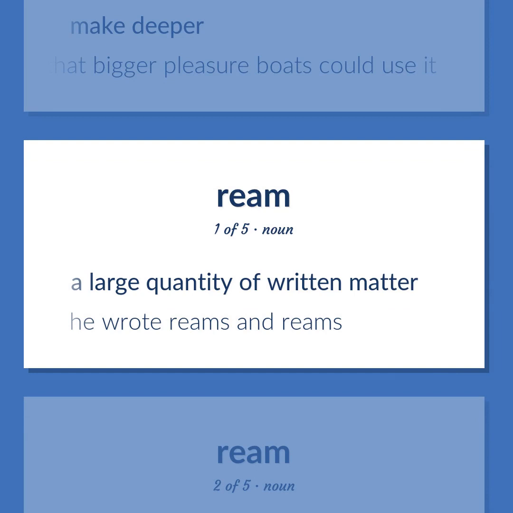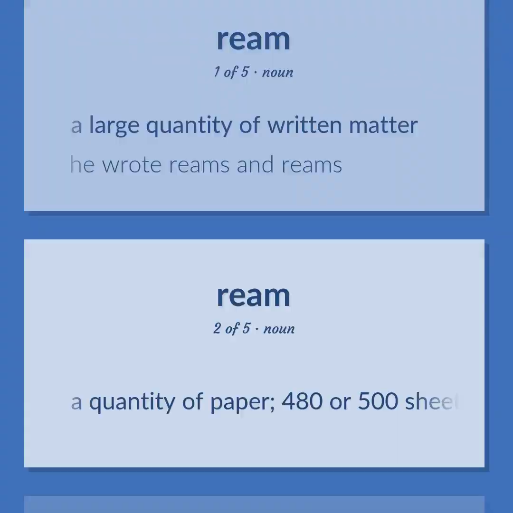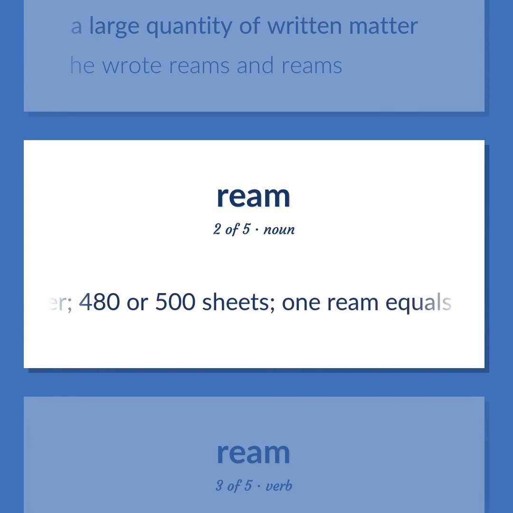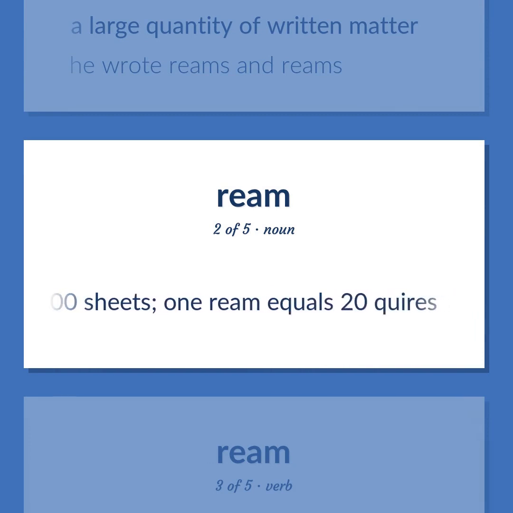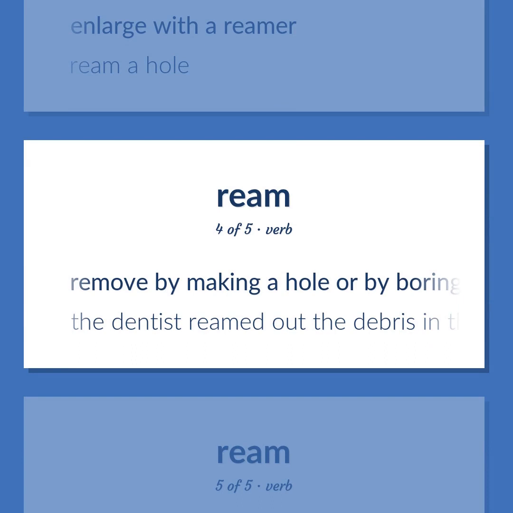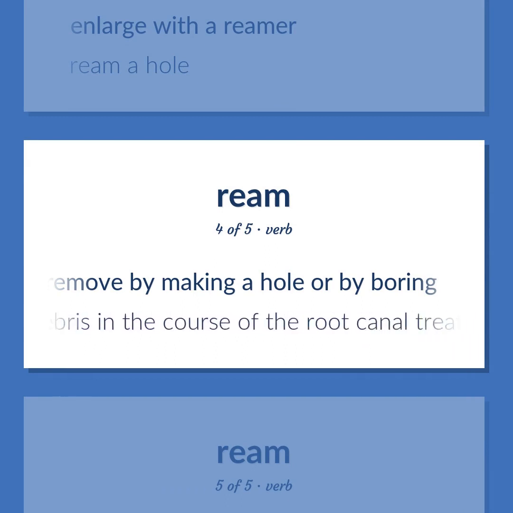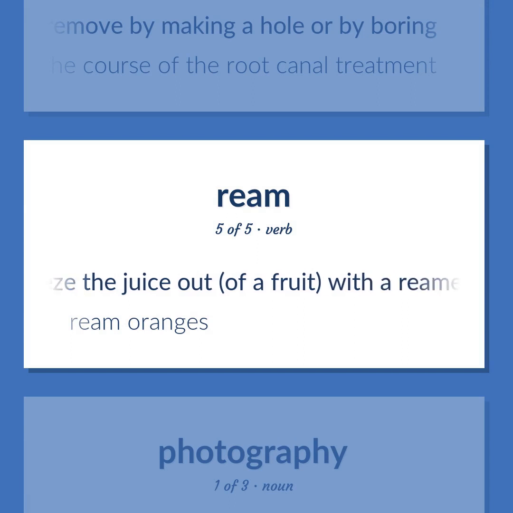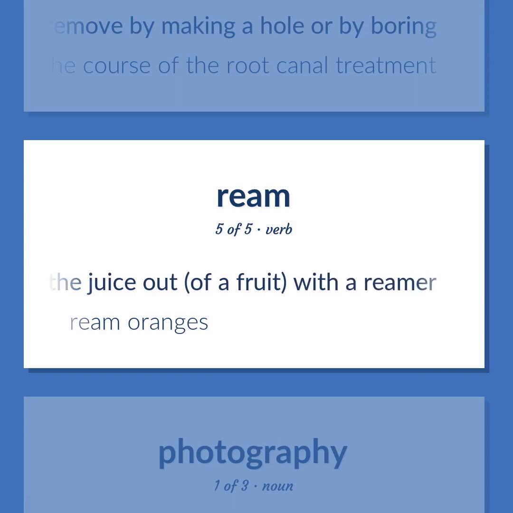A large quantity of written matter. He wrote reams and reams. A quantity of paper, 480 or 500 sheets. 1 ream equals 20 quires. Enlarge with a reamer. Ream a hole. Remove by making a hole or by boring. The dentist reamed out the debris in the course of the root canal treatment. Squeeze the juice out of a fruit with a reamer. Ream oranges.